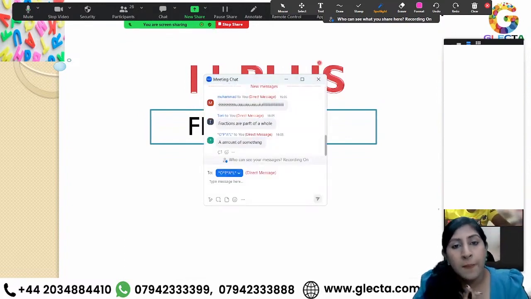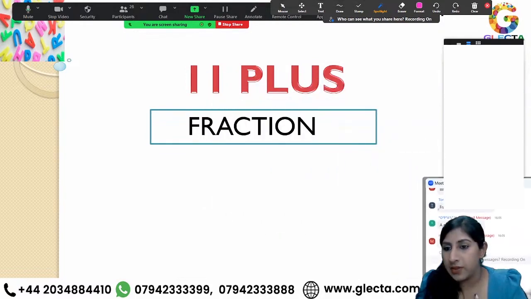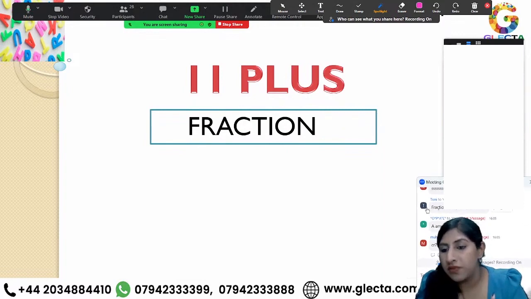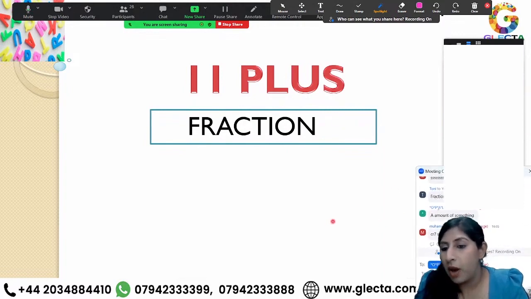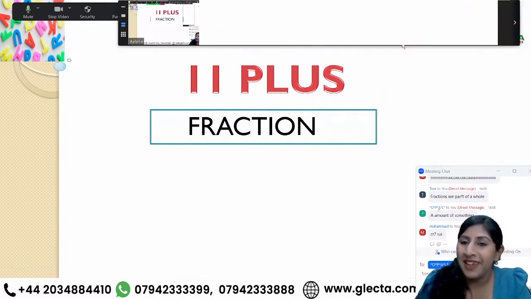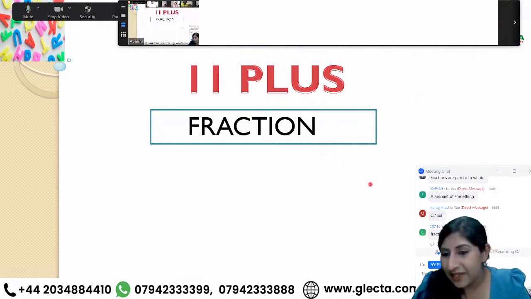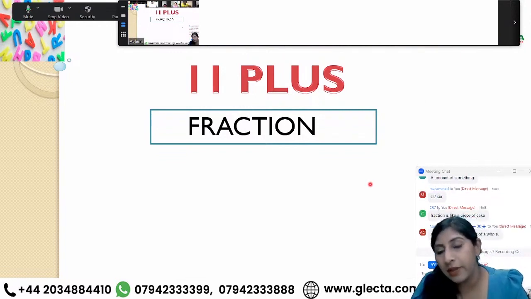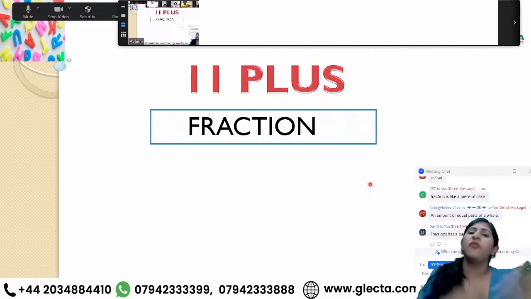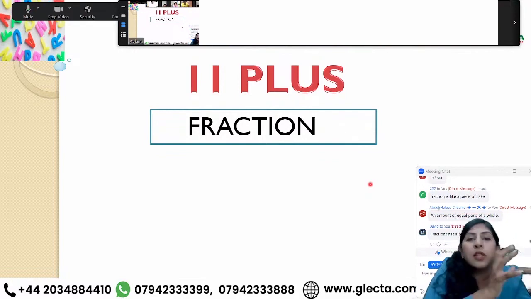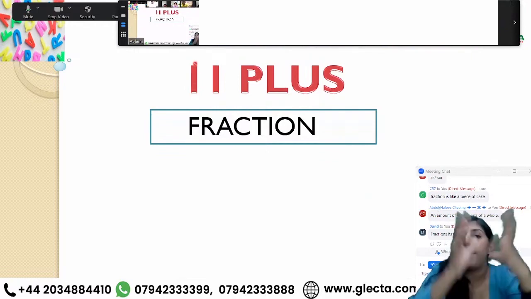Okay, Tony says fractions are a part of a whole. All right, Tony, yes. Paul says an amount of something. Yes. Muhammad says CR7. CR7, Ronaldo. Where did Ronaldo come from in this picture? This is confusing. Muhammad is saying CR7, and then there is a username with CR7. A fraction is like a piece of cake. Yeah, an amount of equal parts of a whole. Yes, all of you have answered me correctly. It's a part of something, a part of a whole.